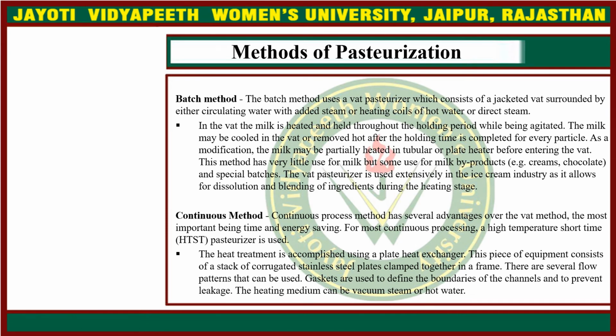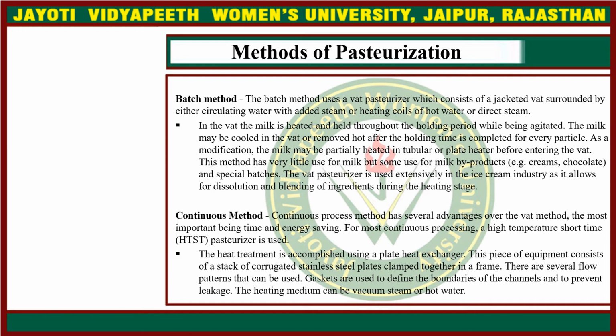The batch method uses a vat pasteurizer, which consists of a jacketed vat surrounded by either circulating water with added steam, or heating coils of hot water or direct steam. In the vat, the milk is heated and held throughout the holding period while being agitated. The milk may be cooled in the vat or removed hot after the holding time is completed for every particle.